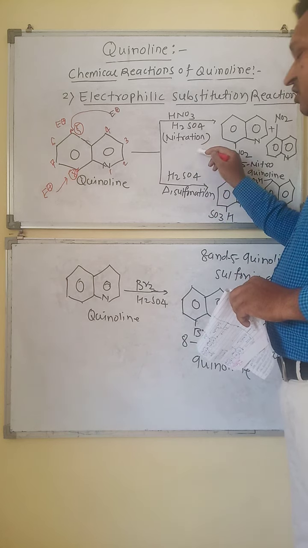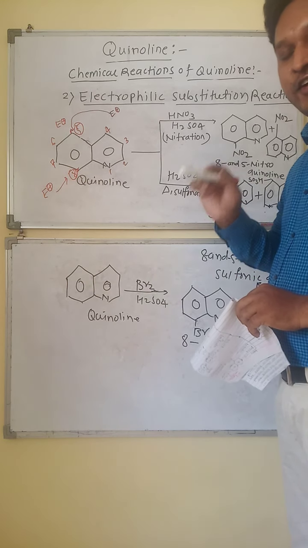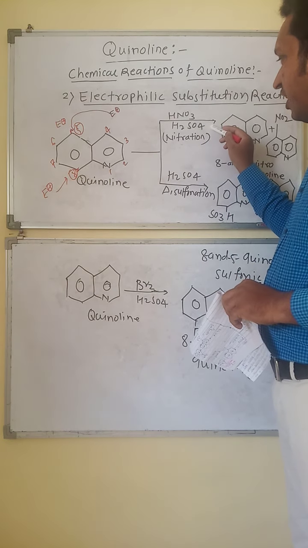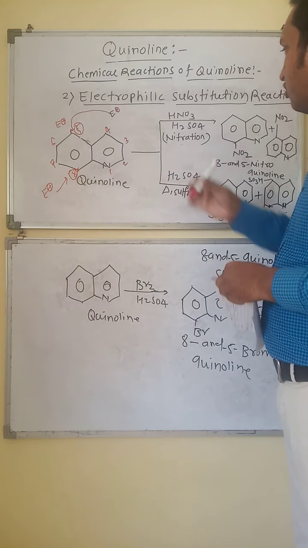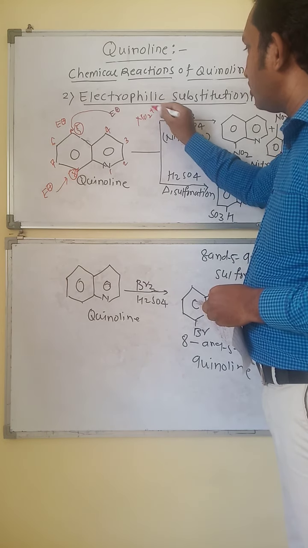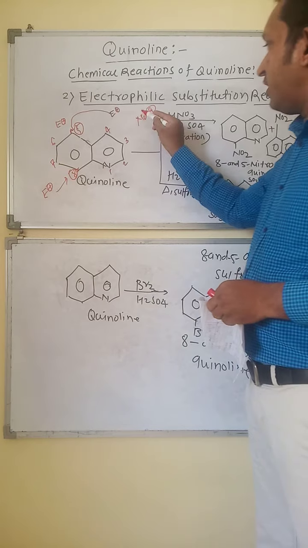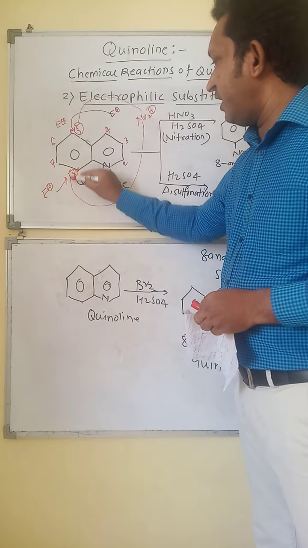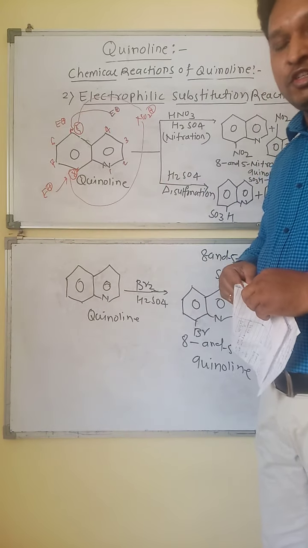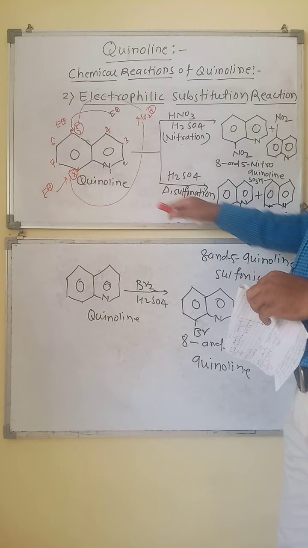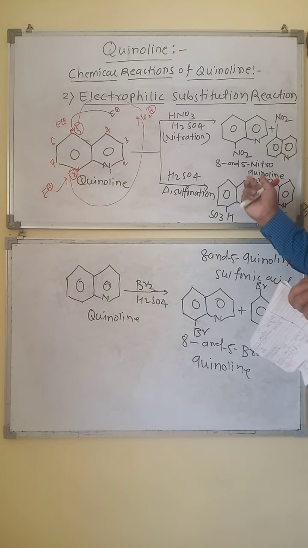First, it is the nitration reaction. In nitration, we use the nitrating mixture of concentrated HNO3 and H2SO4. It produces the nitronium ion, NO2+. This nitronium ion will attack the C5 as well as the C8 positions of quinoline, and we get a mixture of substituted products.